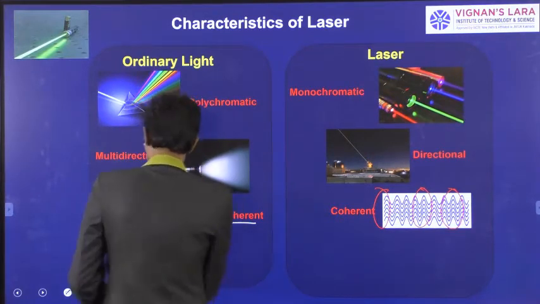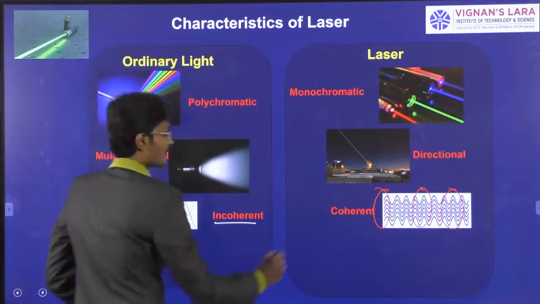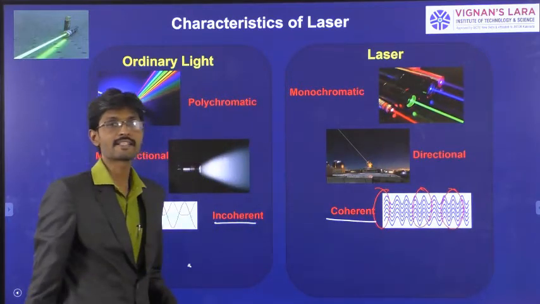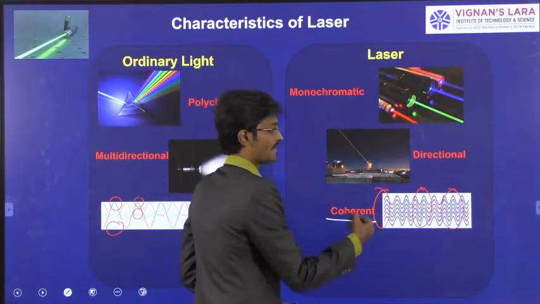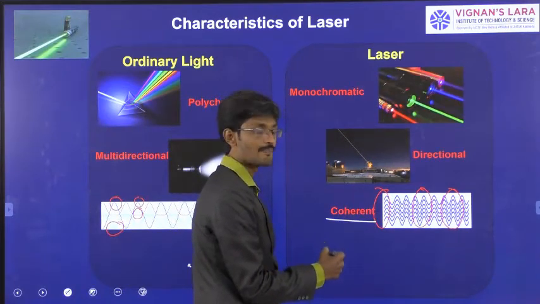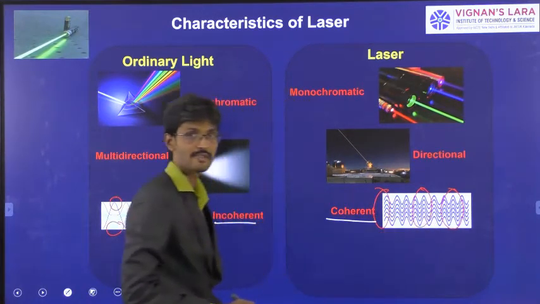The light coming from a laser is said to be coherent because whatever light beams travel away from the source, like a laser source, they travel in the same phase.